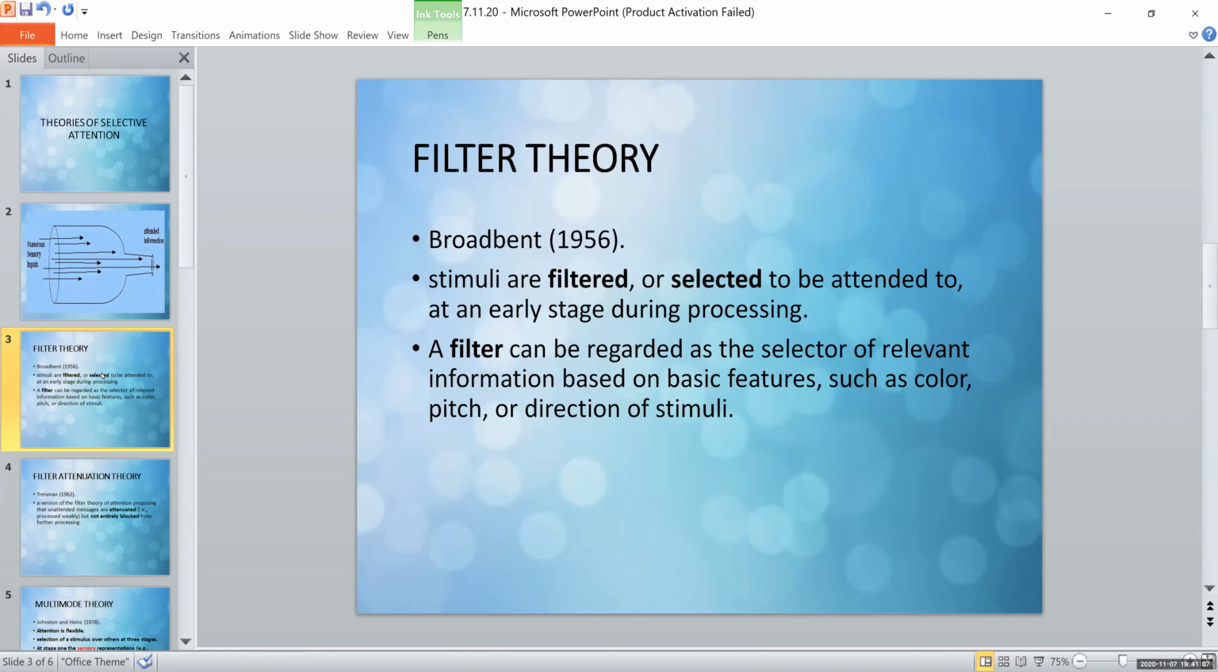The names and the theories are very important, so learn them. One-mark questions might come from this. Who proposed filter theory? Who proposed filter attenuation theory? Who proposed multimode theory? Those are the three theories we have to learn in this section. So, filter theory by Broadbent. Please make sure that you write the correct spelling. Broadbent.